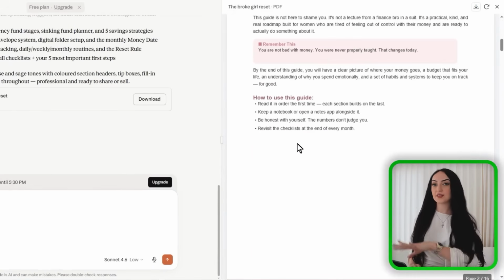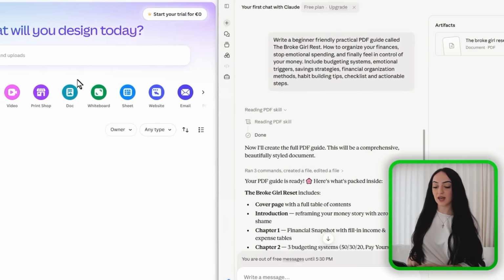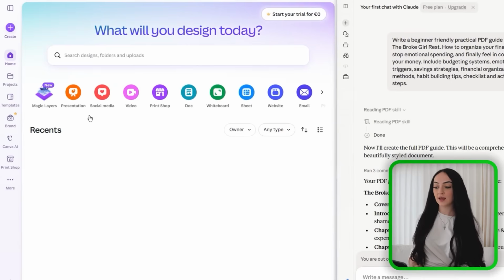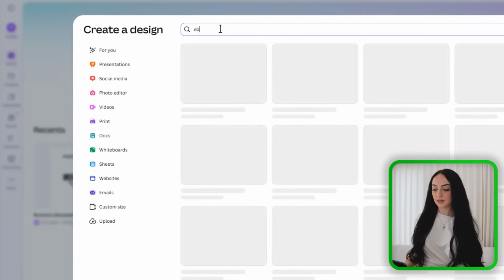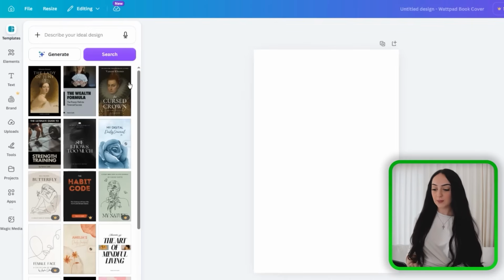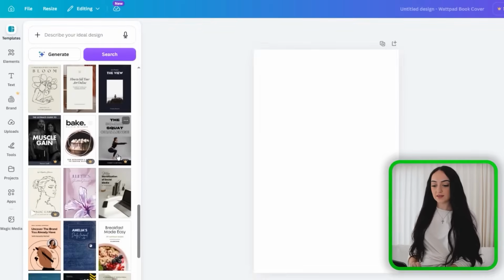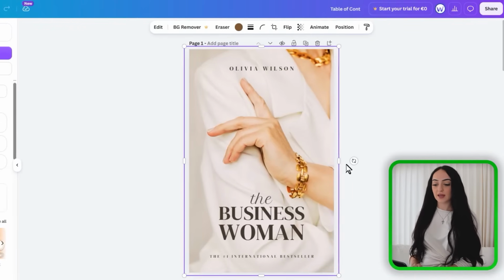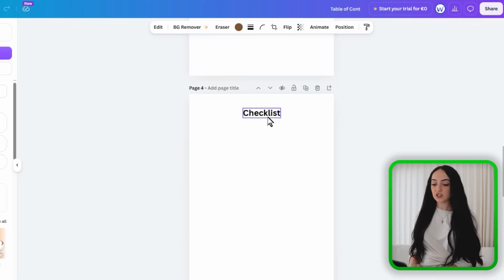So once we have this all written out, now we are going to take it over to Canva. I personally like to split my screen, have Canva on one side, have Claude on the other. And if you go to Canva, you just search ebook templates, it will pop up a bunch of templates you can use. So just pick your favorite one out of all of these. And here we're going to edit the cover page. We're going to have the table of contents, chapter pages, checklists, trackers, and action steps.